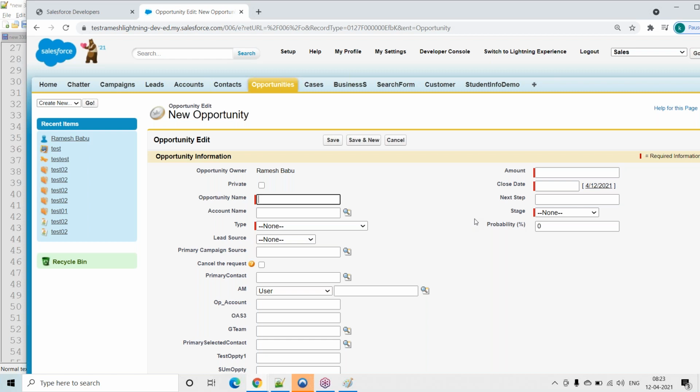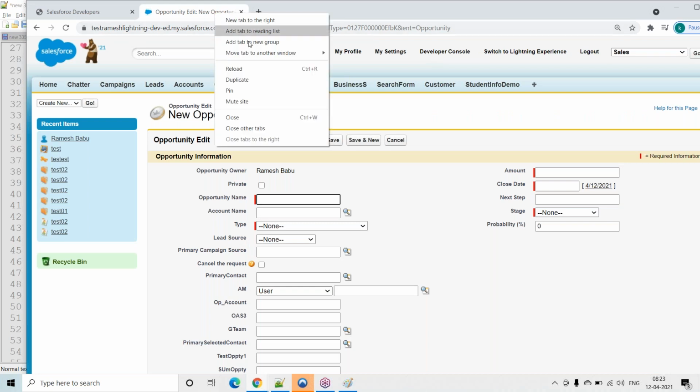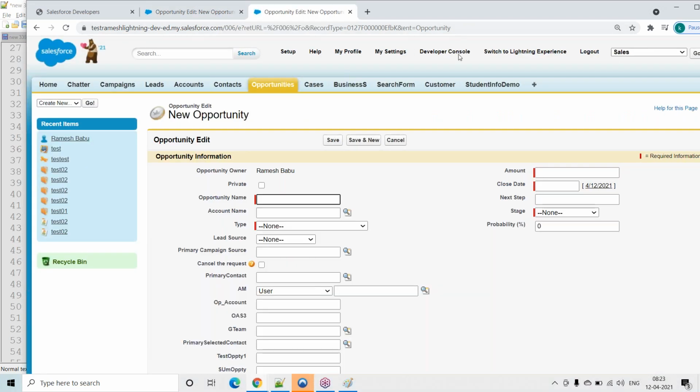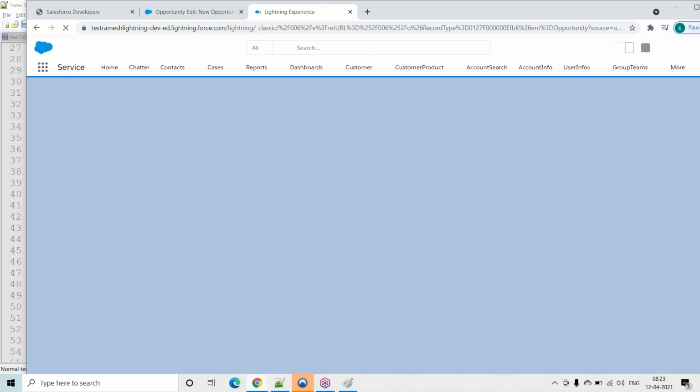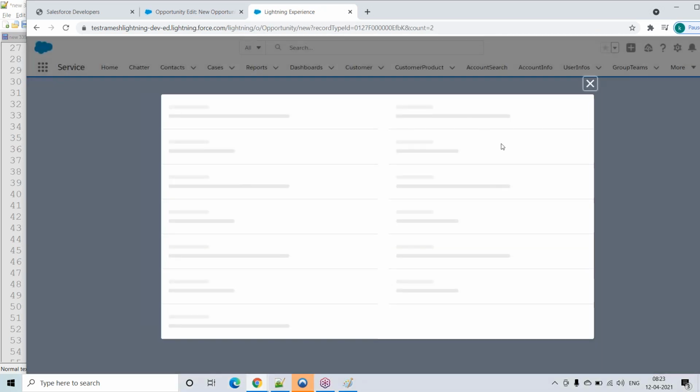That advanced version is nothing but the Lightning version. So how does the same screen look in the Lightning version? The same screen in the Lightning version is like this.